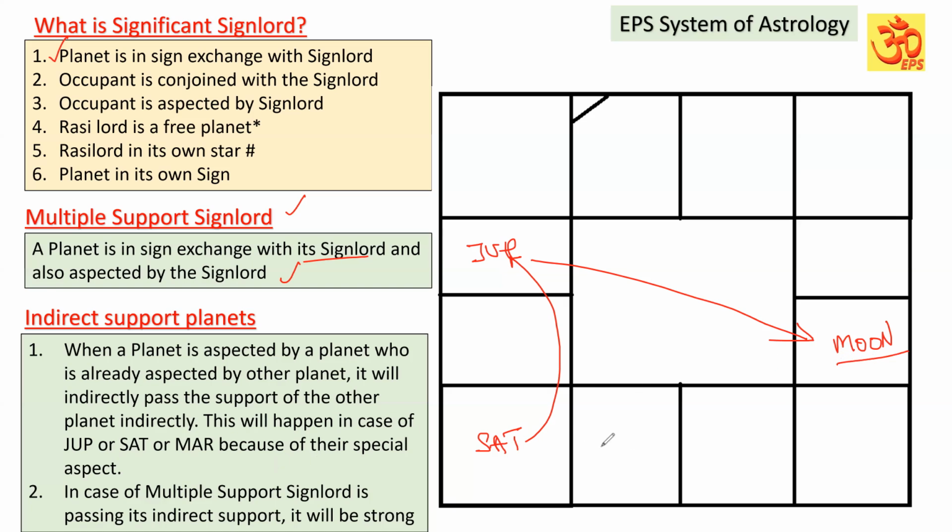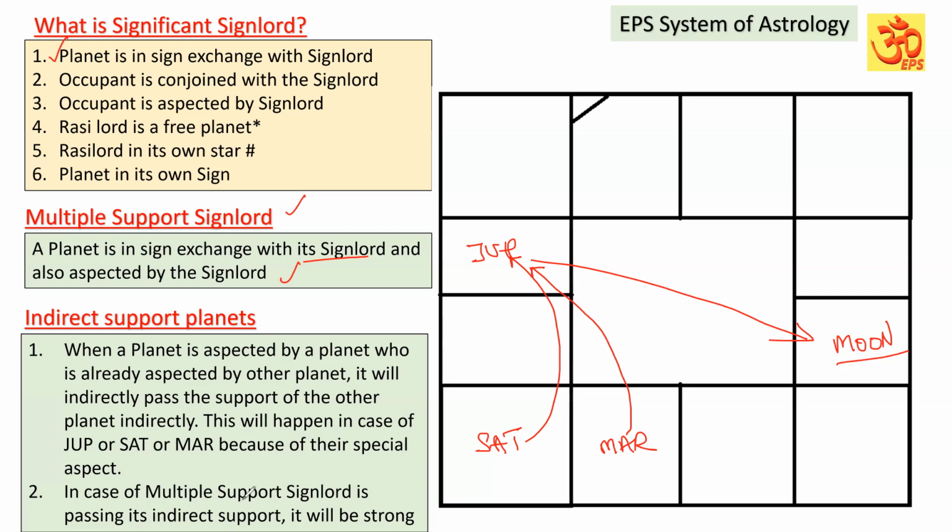For example, Mars is posted in its own sign and is also aspecting Jupiter by fourth aspect. Now both Saturn and Mars are aspecting Jupiter, and that Jupiter is aspecting Moon. So now Saturn and Mars are indirectly influencing Moon. Out of them, Saturn's influence will be more than Mars. How? That is what I am telling in the next point.